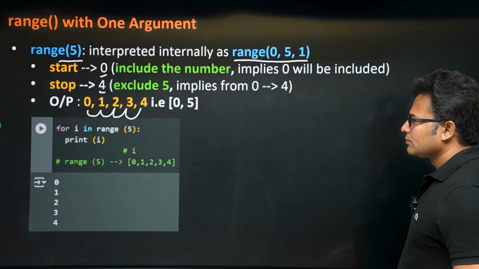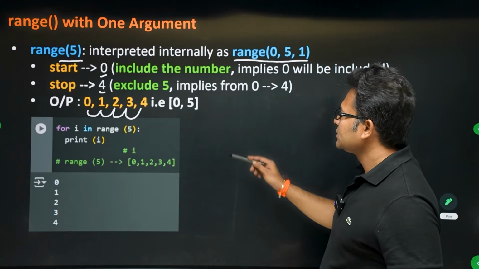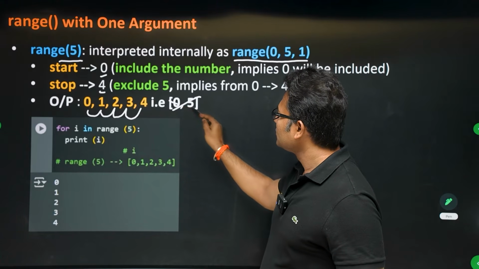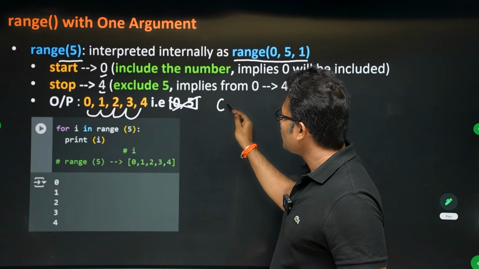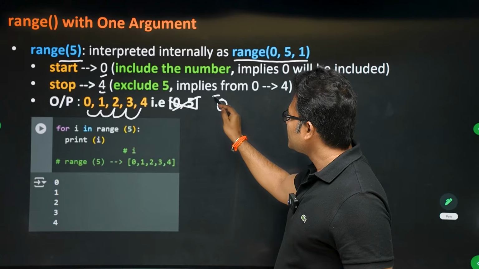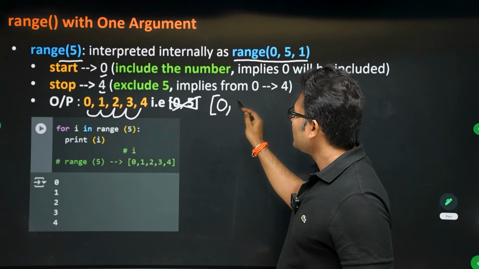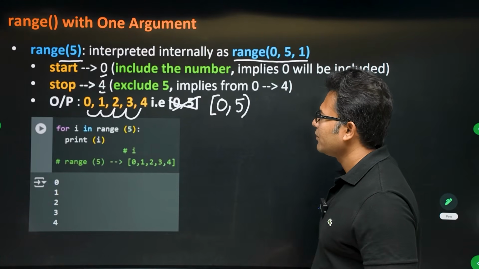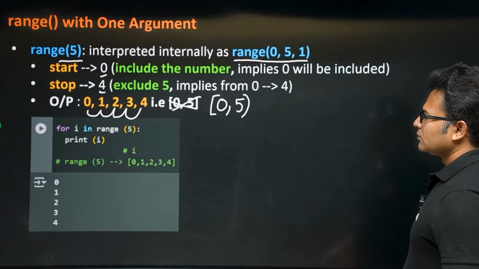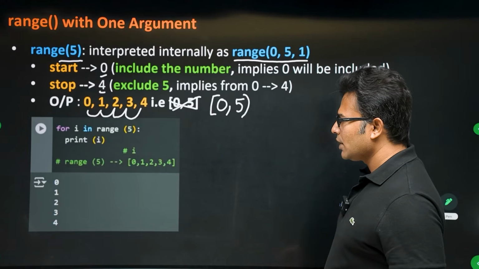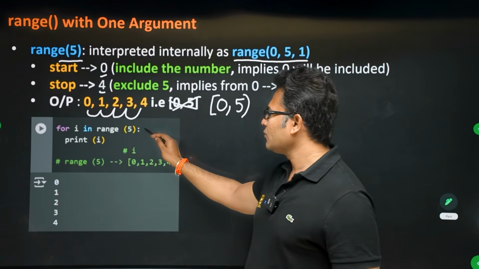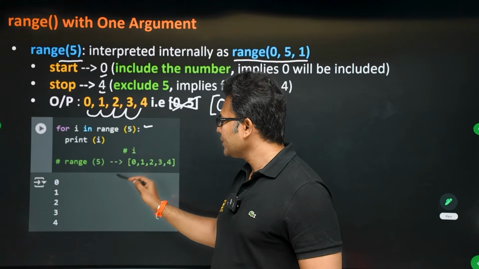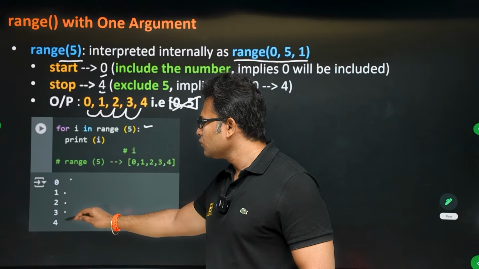Okay, so this is not right. We are starting from 0, 0 is included, and we are going till 5, 5 is excluded. So you can also write it in Google Colab and see. For i in range(5): print(i). What is printed? 0, 1, 2, 3, 4 is printed.